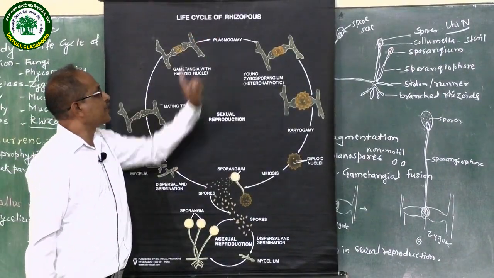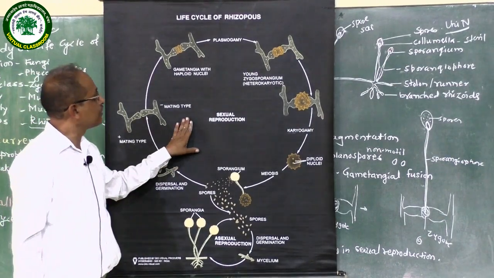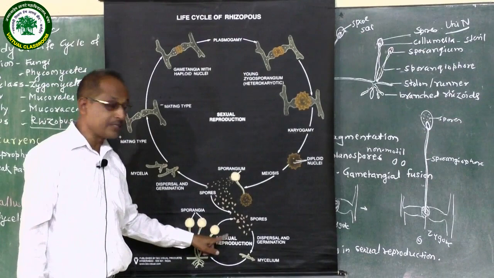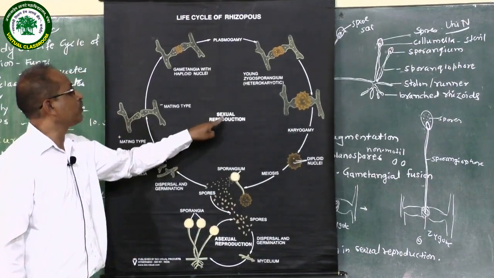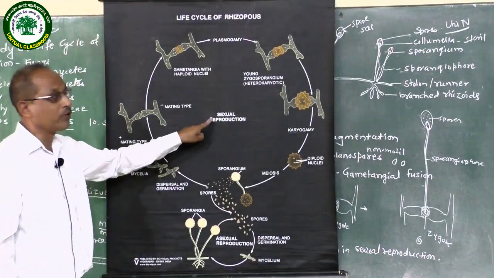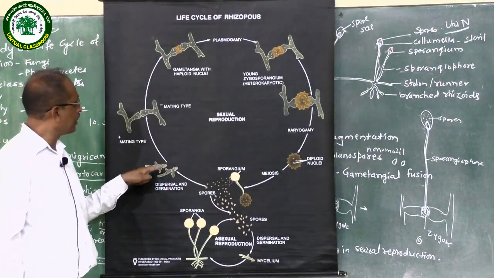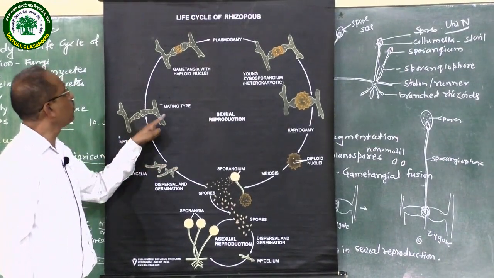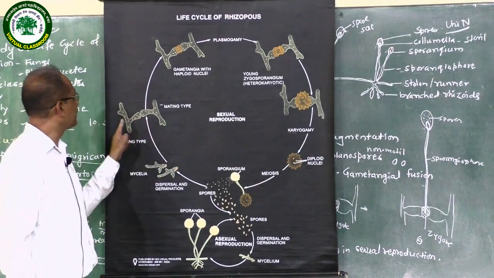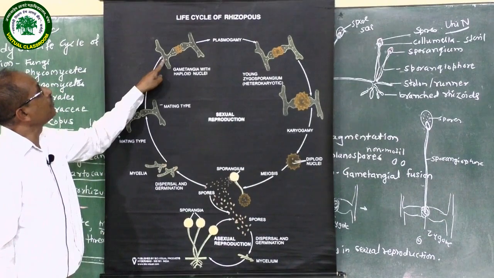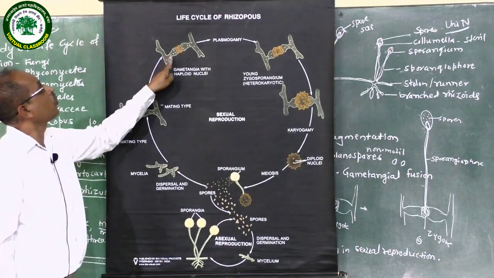This is the life cycle of Rhizopus. Here we already said that in Rhizopus there is sexual reproduction as well as asexual reproduction. Sexual reproduction takes place by gametangial fusion. In gametangial fusion, there are two gametangia or two hyphae, positive and negative. These two hyphae come in contact with each other and form gametangia.